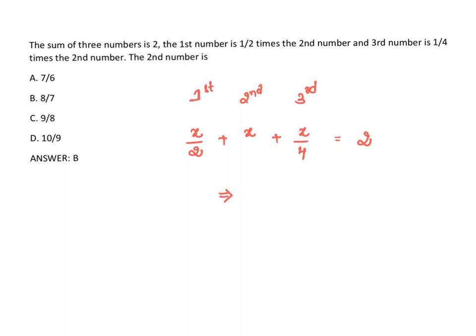So add it, LCM is 4. This becomes 2 plus 4 plus 1, that is 7x. Therefore x is equal to 8/7.